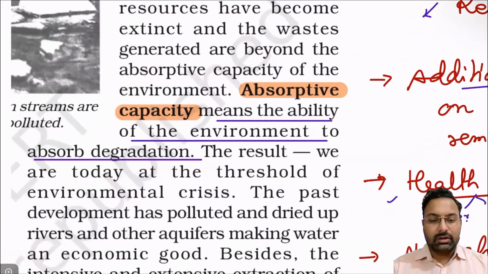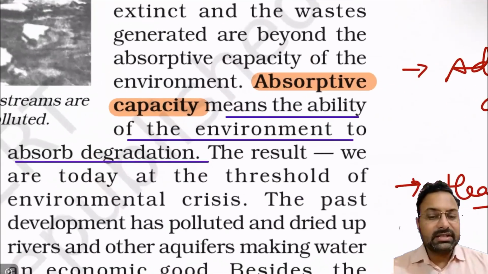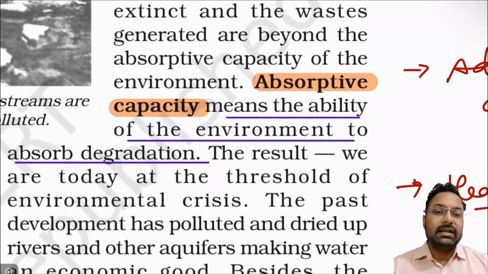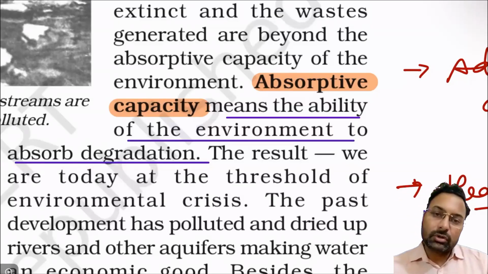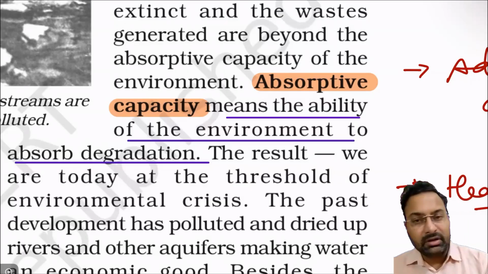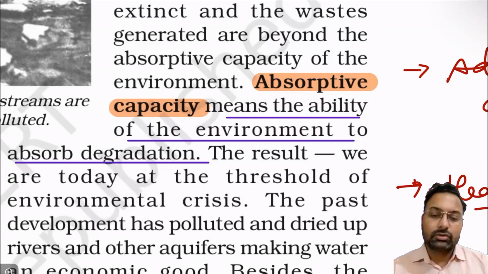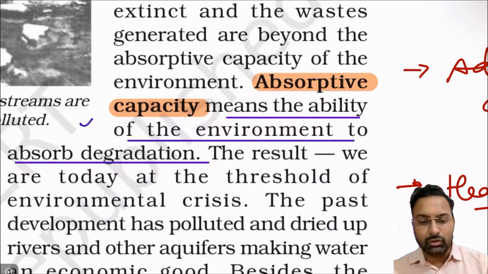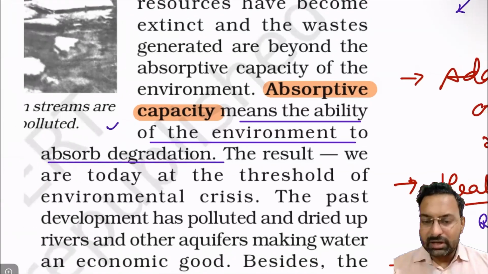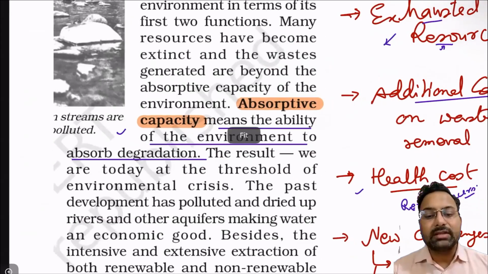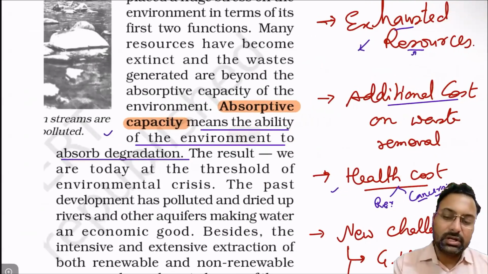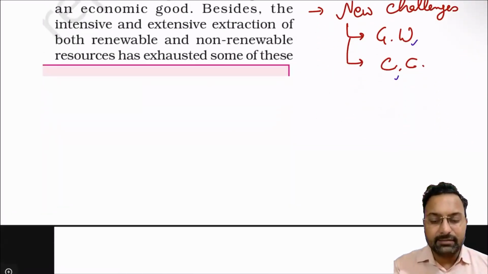Okay, so the next important concept is the absorption capacity. It is the ability to absorb the waste, degrade it, and convert it to recycled minerals so that it can be further utilized. It is the absorption capacity of the environment, used as in the carrying capacity concept. Whatever wastage we are generating has to be recycled, and this is called absorption capacity, the capacity up to which the environment can be self-sustainable.